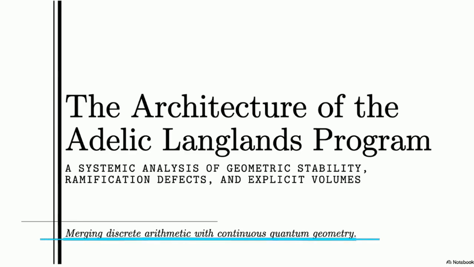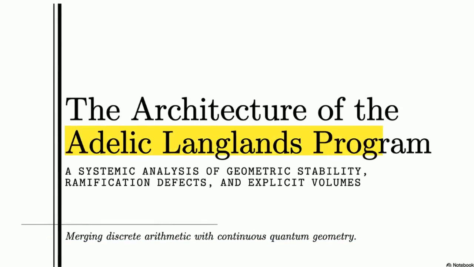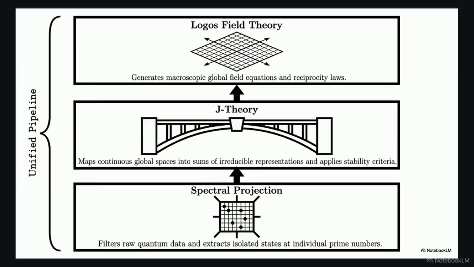Number theory gives us prime numbers, isolated, discrete points. Quantum physics relies on smooth, continuous geometry. Bridging these two distinct mathematical environments requires a specialized framework. This illustrates the three-tiered architectural pipeline designed to bridge them.